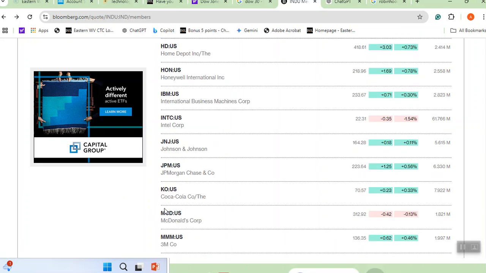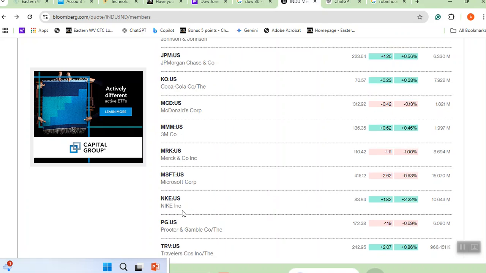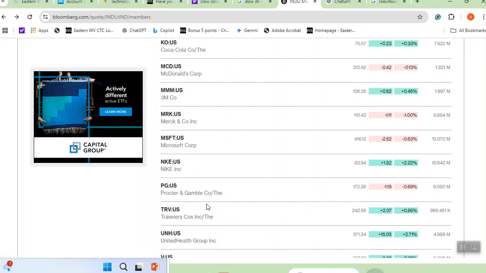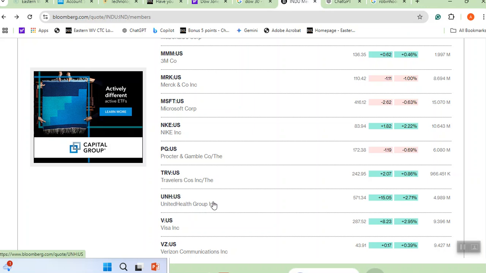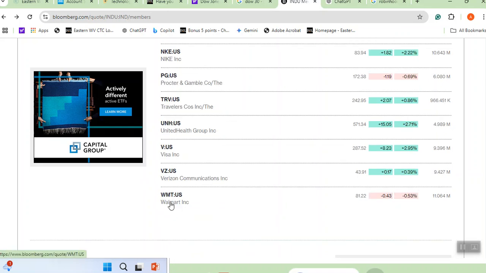And McDonald's most likely, fast food, restaurants. And then you know what Microsoft is, you know what Nike is. Therefore, as you see, this is about insurance, United Healthcare, Visa, you know what Visa is, Verizon, and Walmart. Walmart is here as a retailer. Therefore, if Walmart went down a little bit today, 43 cents, one share of Walmart is $81.22. We can do research about Walmart.